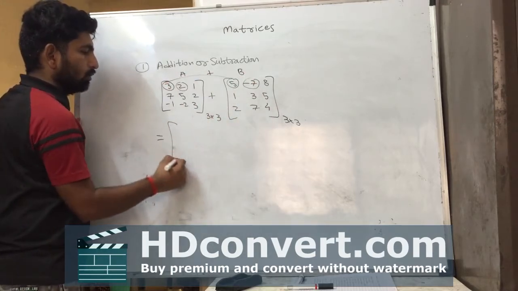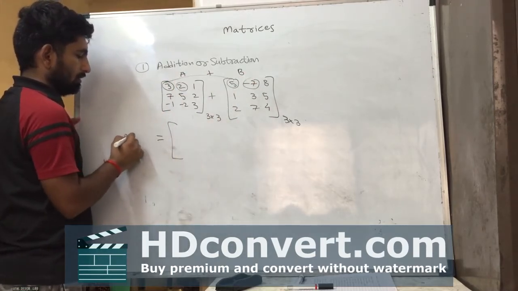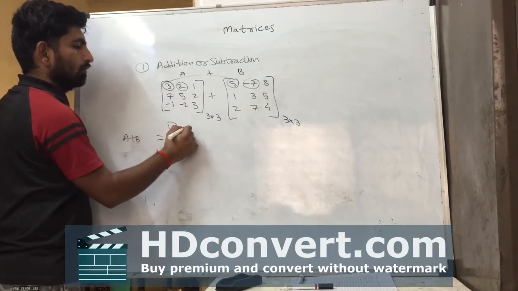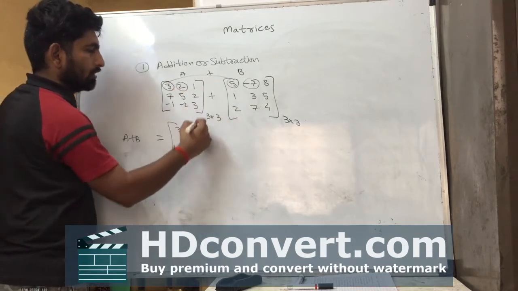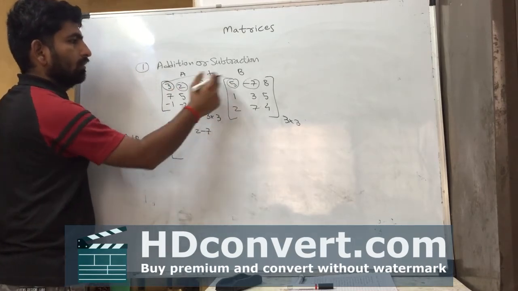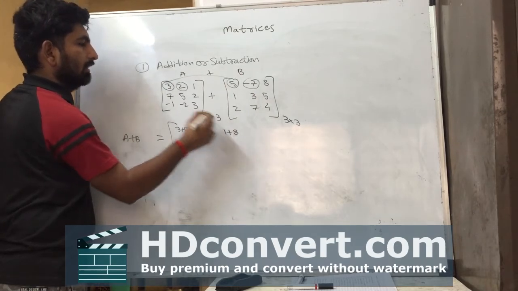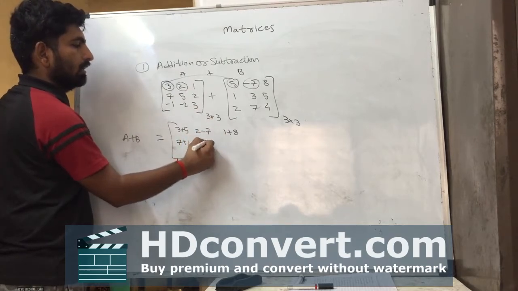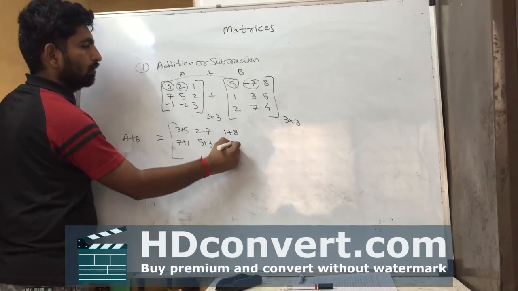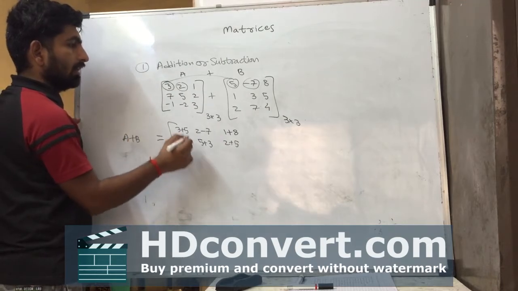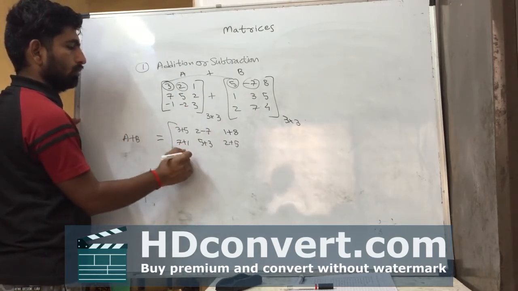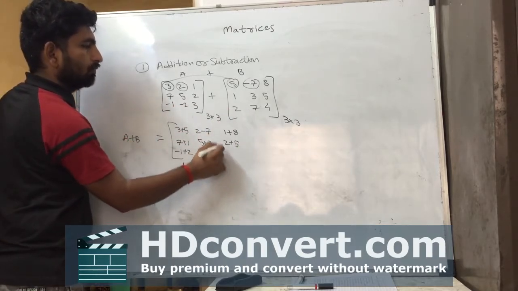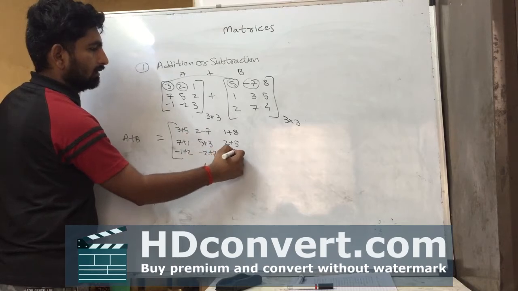So 3 plus 5 in next arrangement, A plus B, 3 plus 5 in second place, 2 minus 7, 1 plus 8 in third place, 7 plus 1, 5 plus 3, 2 plus 5, third place, minus 1 plus 2, fourth place minus 2 plus 7, last place 3 plus 4,